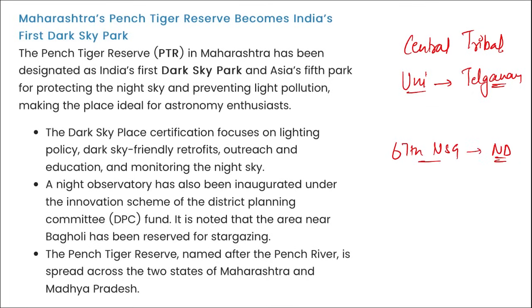Or were started where? It was started in New Delhi. Correct? Next tell me, which airline became the first Indian airline to carry 100 million passengers in a single year? It is Indigo. Right?